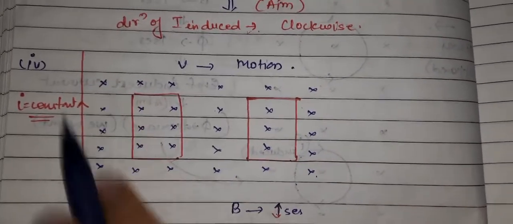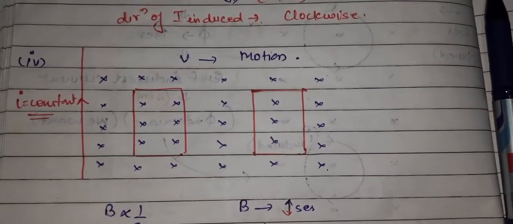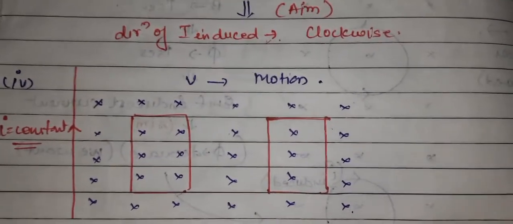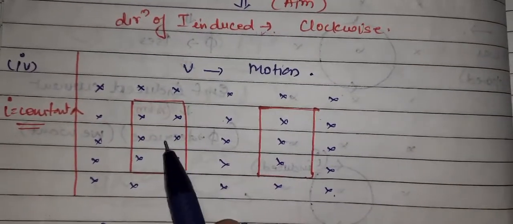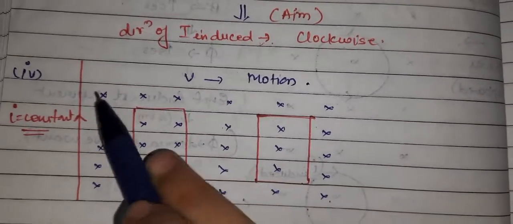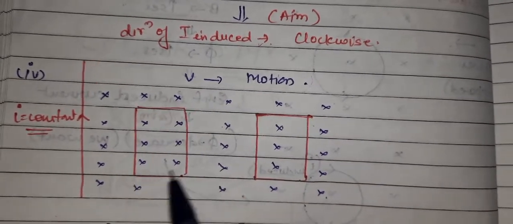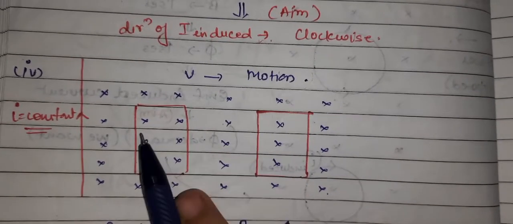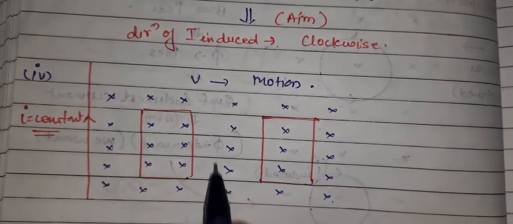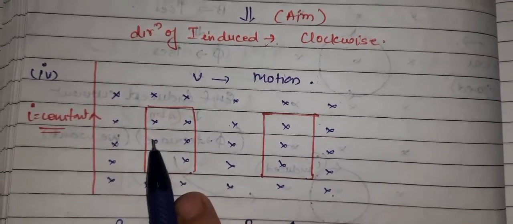Now if I is constant, the magnetic field will be constant; it will not increase or decrease. But in this example, we have taken a circular loop and we are moving it away from the conductor, away from the wire, with a velocity v. One thing you can observe here: if the loop is kept near the wire, the magnetic field line density crossing that area is higher.